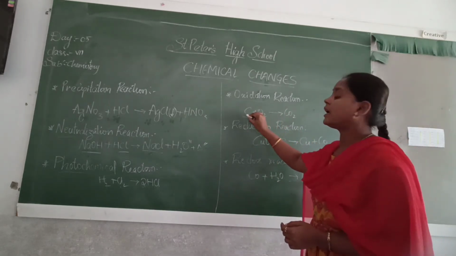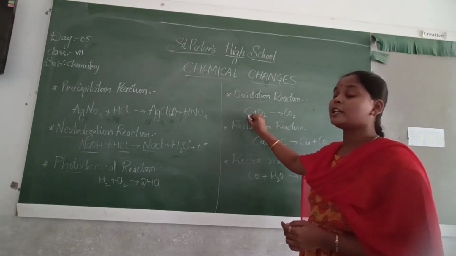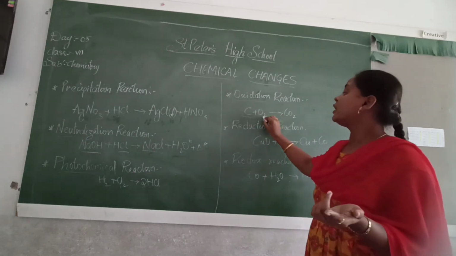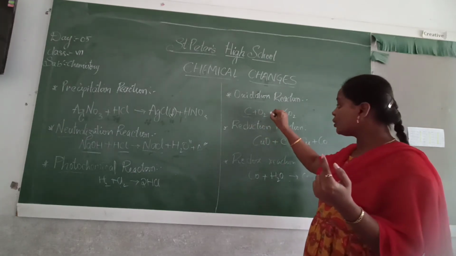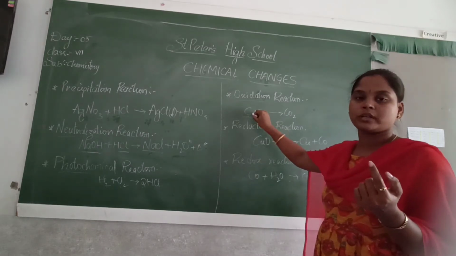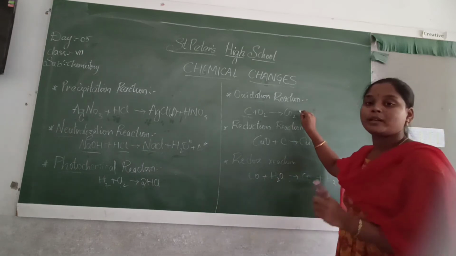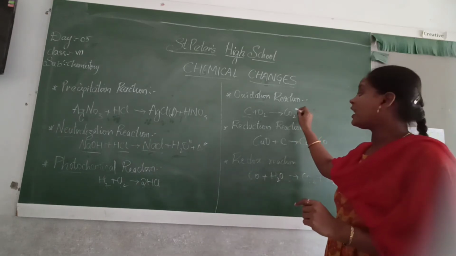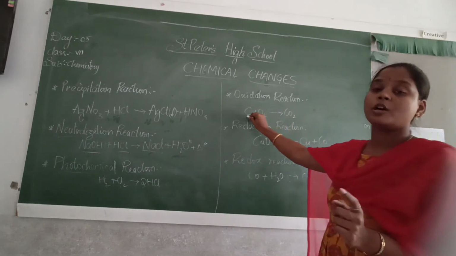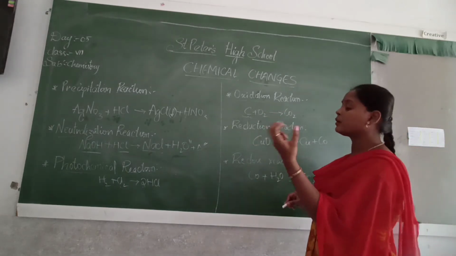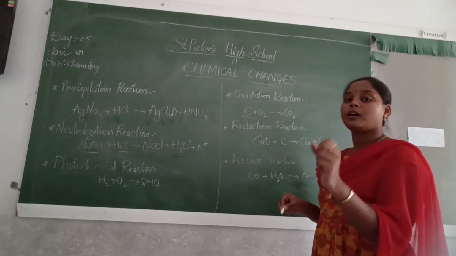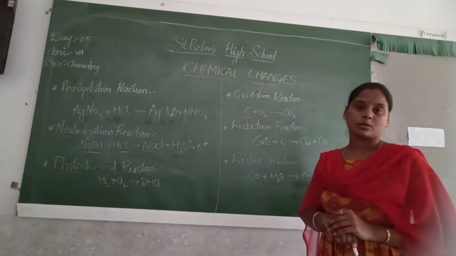Here carbon is an element, right? So this carbon is oxidized with oxygen. That means oxygen is moved towards carbon. Carbon and oxygen both combine to give carbon dioxide. That means we can say carbon is oxidized. As carbon is taking oxygen, we can say carbon is oxidized to give out carbon dioxide.